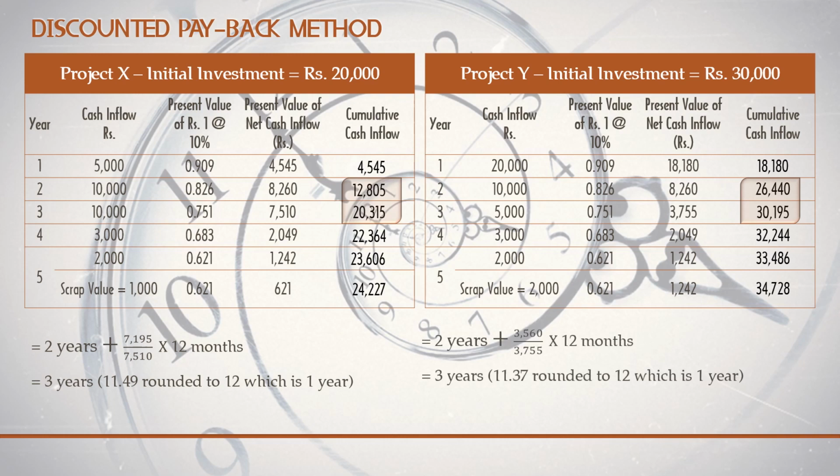And the same calculation we are doing for project Y. Again for project Y you are getting something around 11.37, which is again 12 months, and the consideration is 1 year. So if you see both the projects, you have 3 years. There is no difference according to discounted payback period. There is not much difference between project X and project Y. So according to this method, you can choose either project X or project Y. So this is what discounted payback method is about.